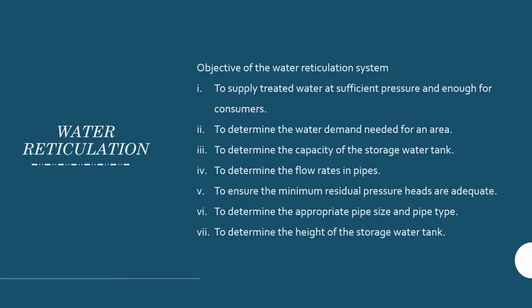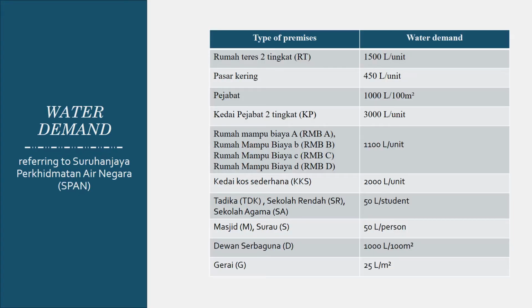The main objective of water reticulation system is to supply treated water at sufficient pressures and enough for consumers. The other objectives can be viewed in the slide. Water demand for each node is computed by referring to Suruhanjaya Perkhidmatan Air Negara. The water demand is determined based on 1 day storage and it is based on the type of premises. The premises and water demand by each premise is shown in the table.